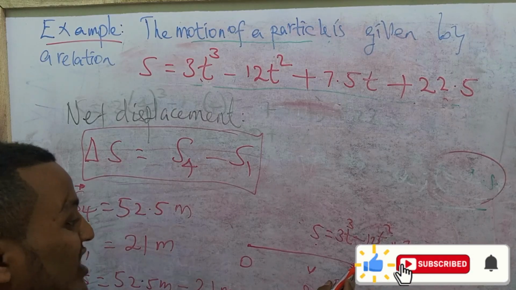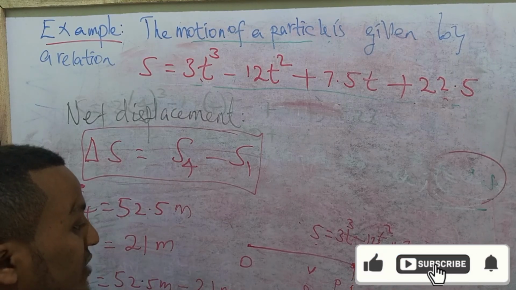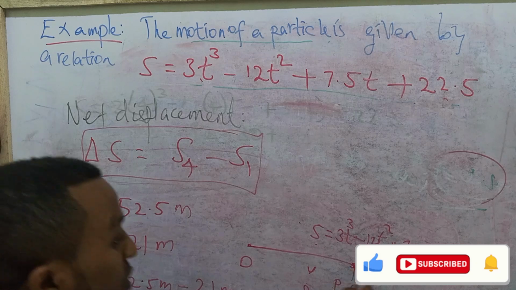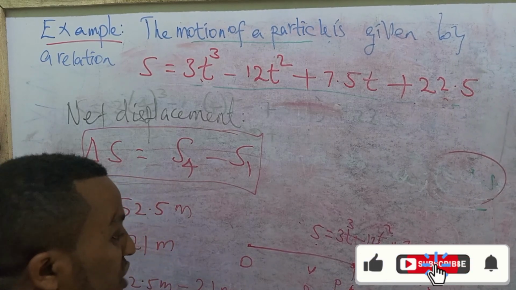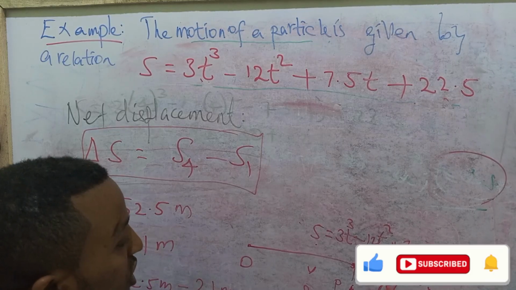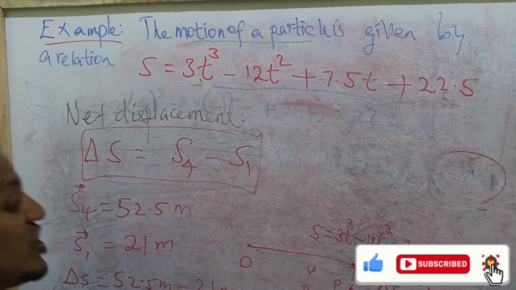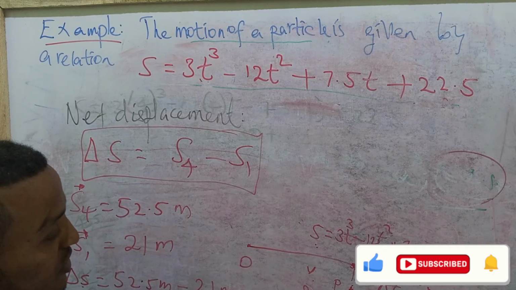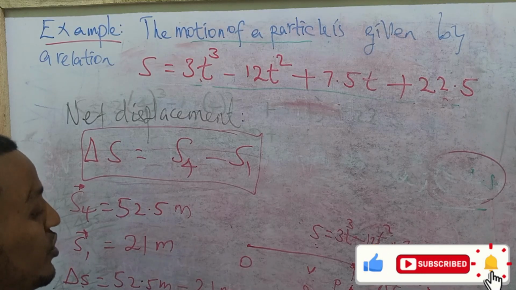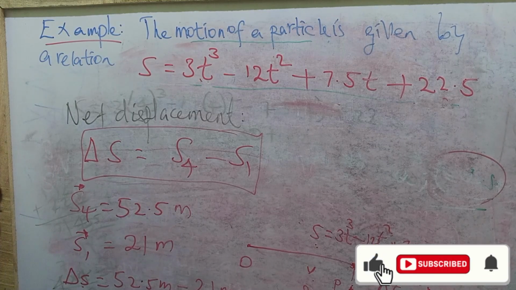But what if the time changes from this position? This is at 1 second. What about at 4 seconds? After the time changes from 1 second to 4 seconds, there is a change in acceleration, change in velocity, change in distance, change in displacement. So the change in displacement is the one that we were asked here.